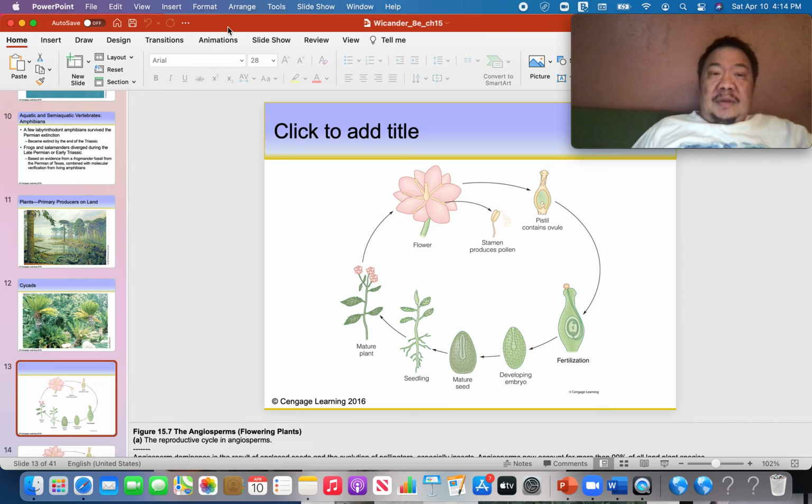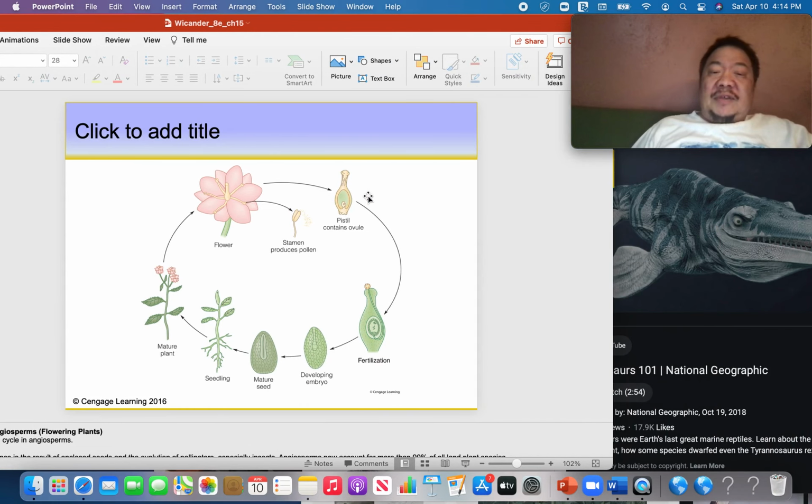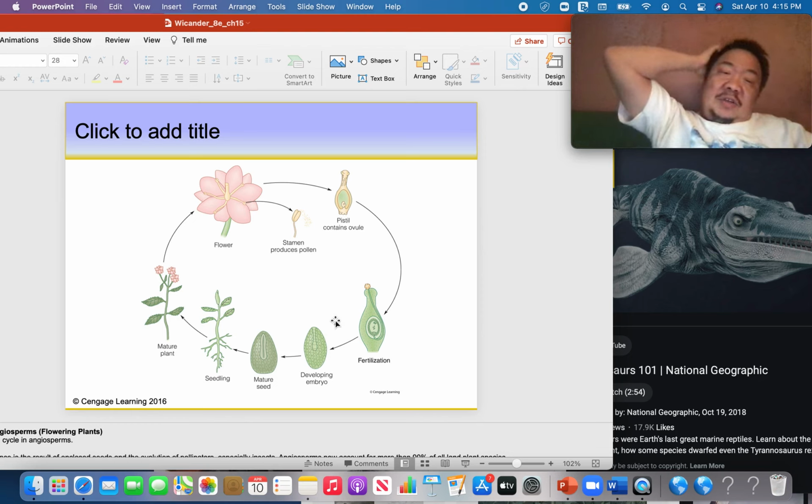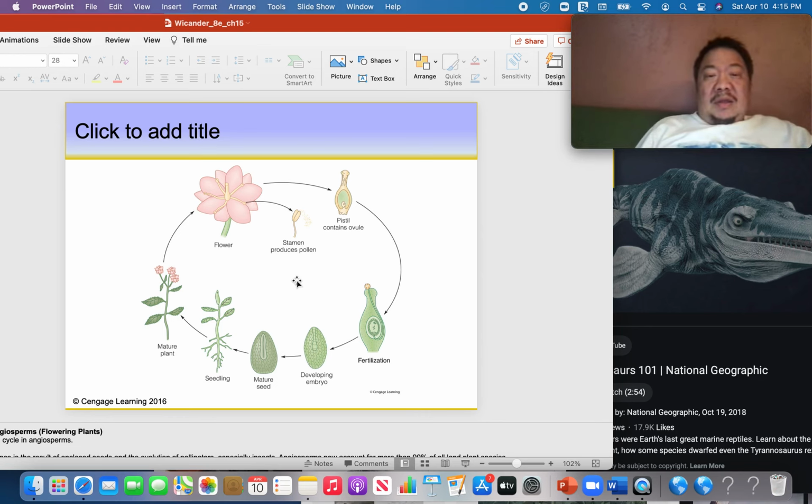This shows you the reproductive cycle of an angiosperm. And the angiosperms did appear during the Mesozoic, even though they were not dominant. One of the new inventions of this new class of plants was flowers and also covered seeds. This would lead to a big advantage. The way angiosperms reproduce is some flowers will release pollen, and pollen is sperm.